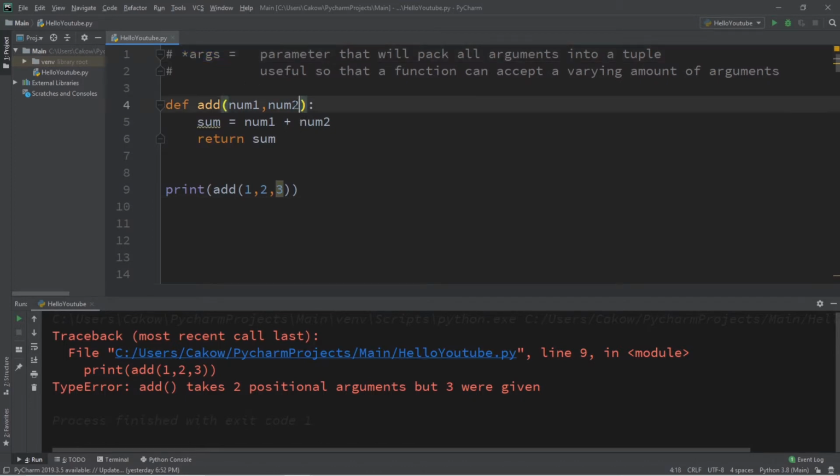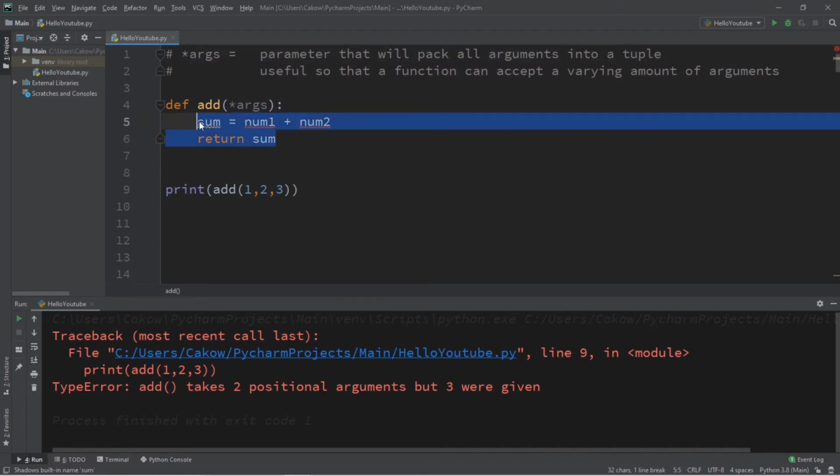So what we're going to do is replace all of our parameters with asterisk args. And actually, the args portion isn't as important as the asterisk. Args is short for arguments, and you can really name this whatever you want. Just be sure that you have this asterisk, because with this asterisk, we're doing a form of packing. What we're doing is passing all of these arguments and packing them into a tuple.